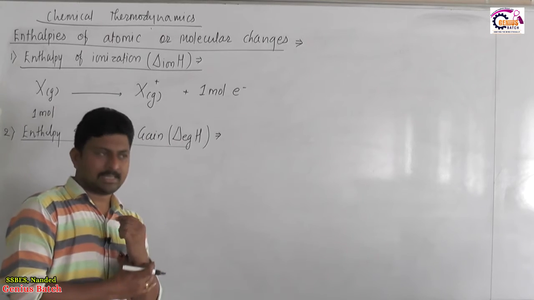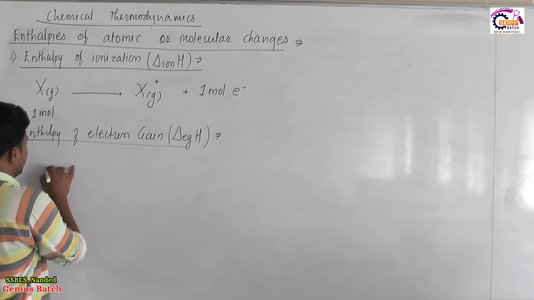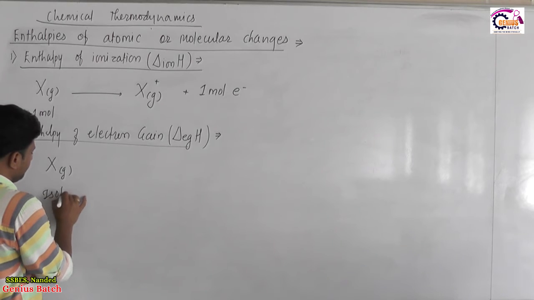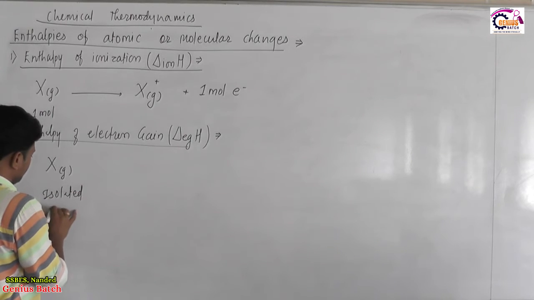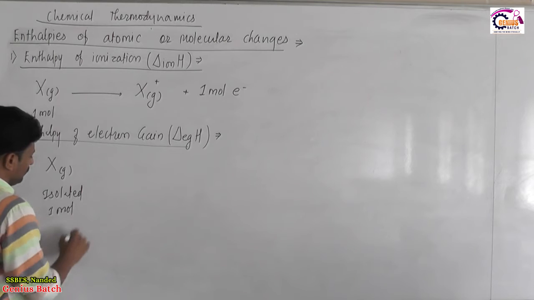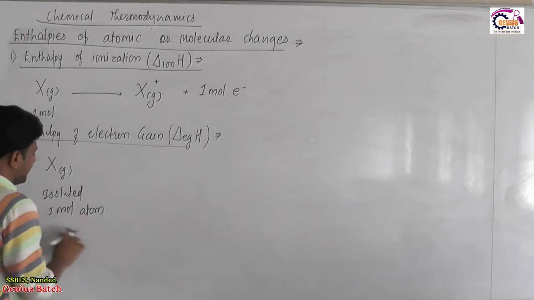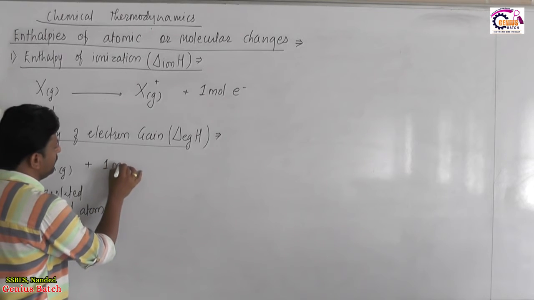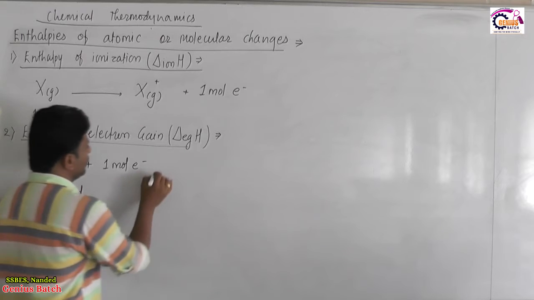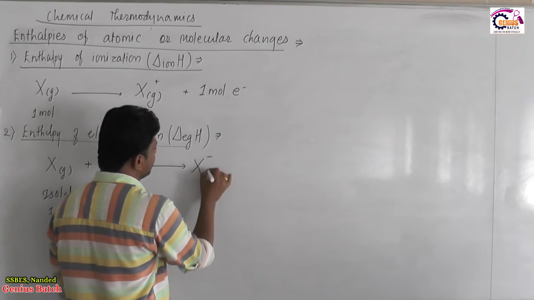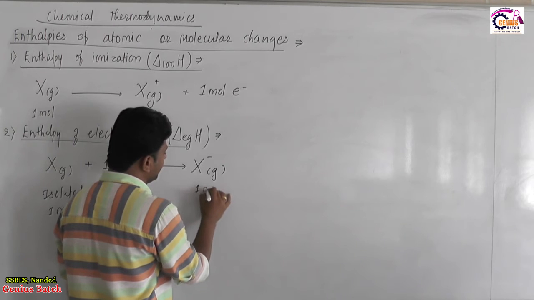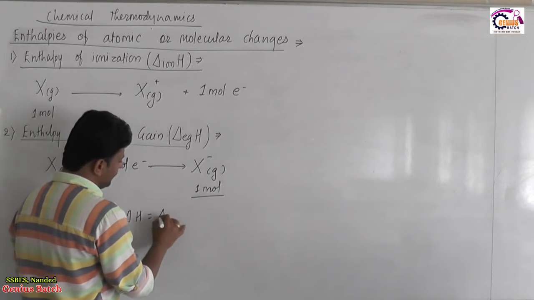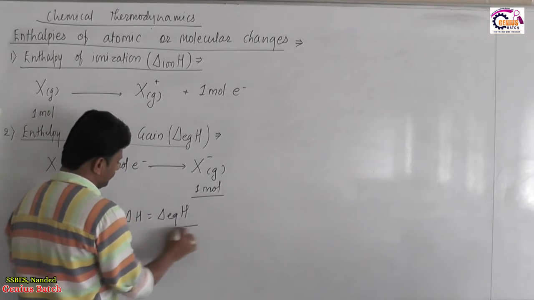Now what is this process exactly? It is addition of 1 mole of electron to isolated gaseous atoms. Isolated 1 mole gaseous atoms, to them we added 1 mole electron to convert them into gaseous anion by quantity again of 1 mole, and this corresponding enthalpy change is called electron gain enthalpy.